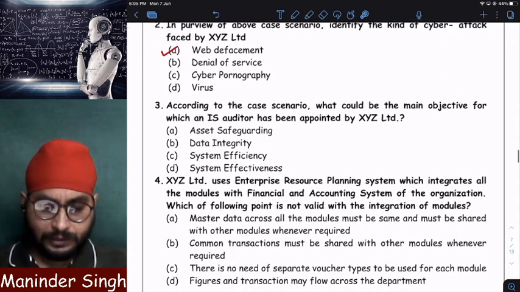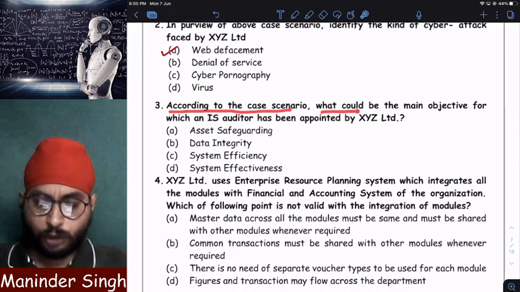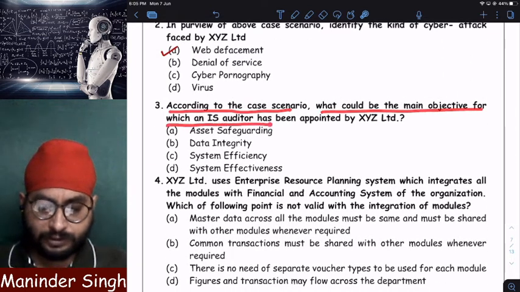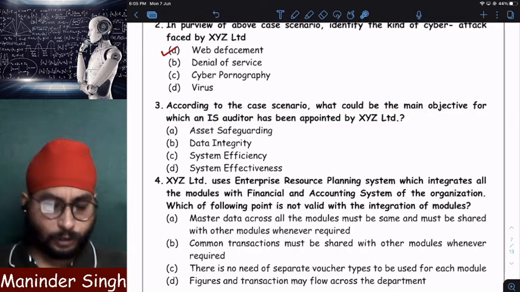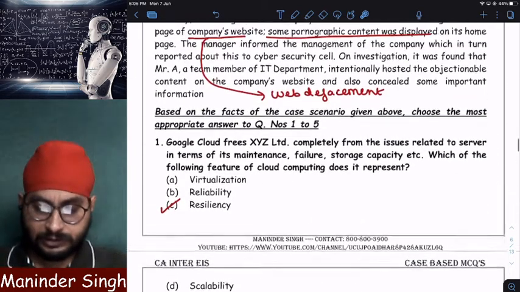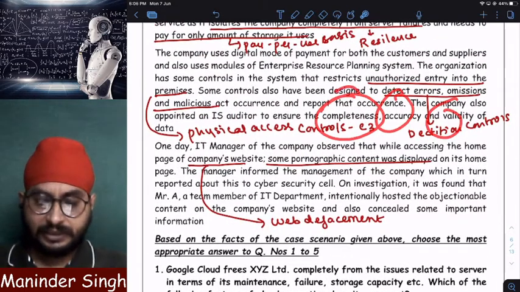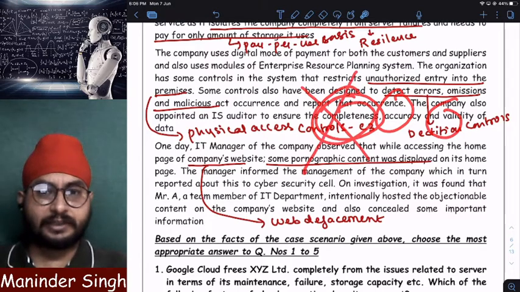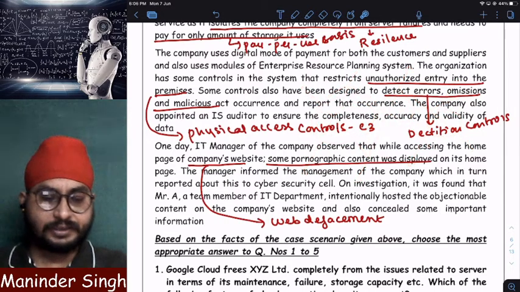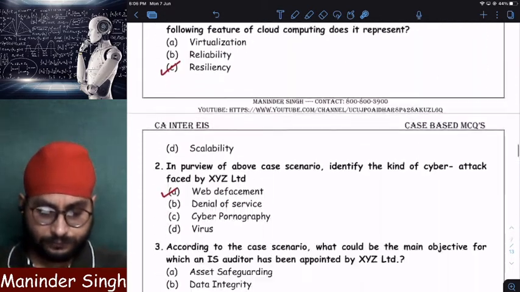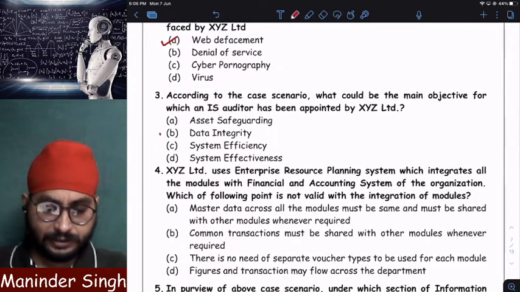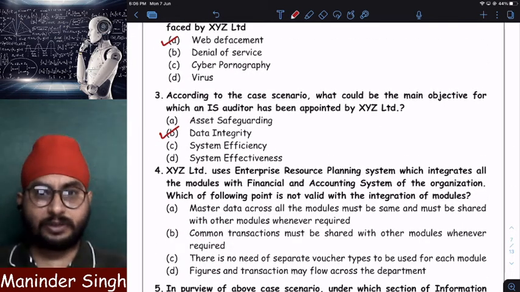Next. According to the case scenario, what would be the main objective for which the IS auditor has been appointed? What is the main objective of an IS auditor? The main objective of an IS auditor is to ensure that data is complete, accurate, and valid. It means incomplete data is not getting entered, inaccurate data is not there, and invalid data is also not there. So completeness, accuracy and validity together are called data integrity. Clear?